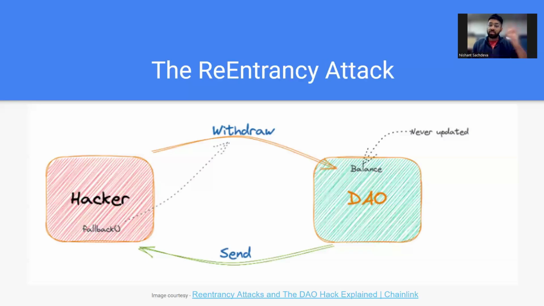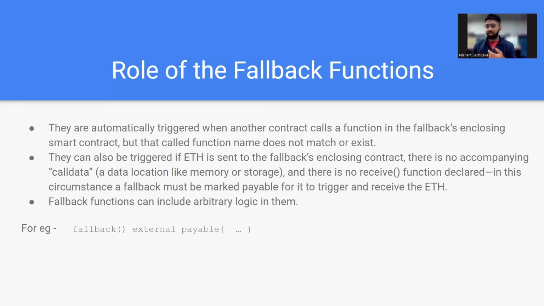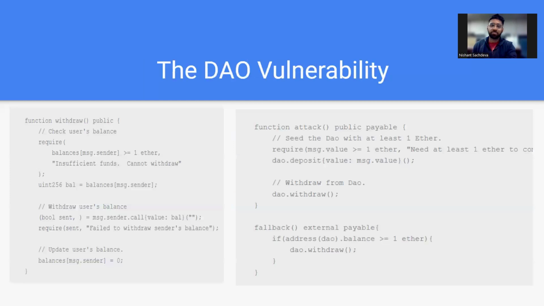To understand this reentrancy attack, as it's now called, we have to understand something called the fallback function in a contract. A fallback function in a smart contract is basically a special type of function which is triggered in certain cases. For example, if a contract is called with a certain function, but this function does not exist in the contract, then a fallback function is called. Or if some ether is sent to the contract and there is no receive function for that, or there's no proper call data signature with the trigger, in those cases, a fallback function is called. Now, to receive ether, the fallback has to have a payable keyword attached to it. But basically, a fallback function is this.